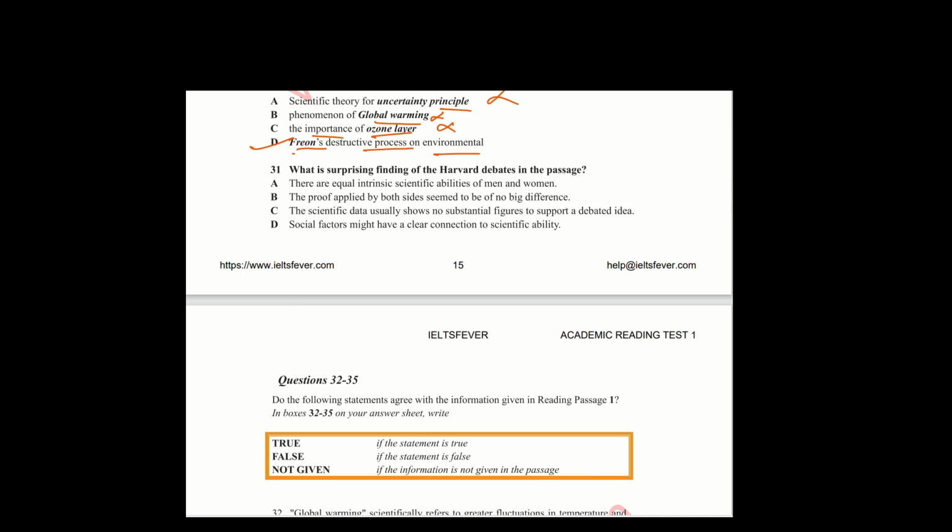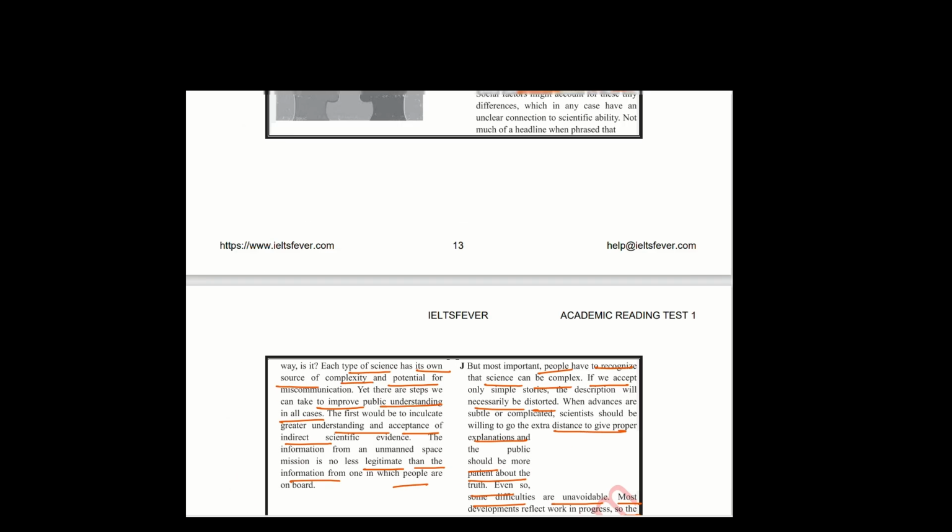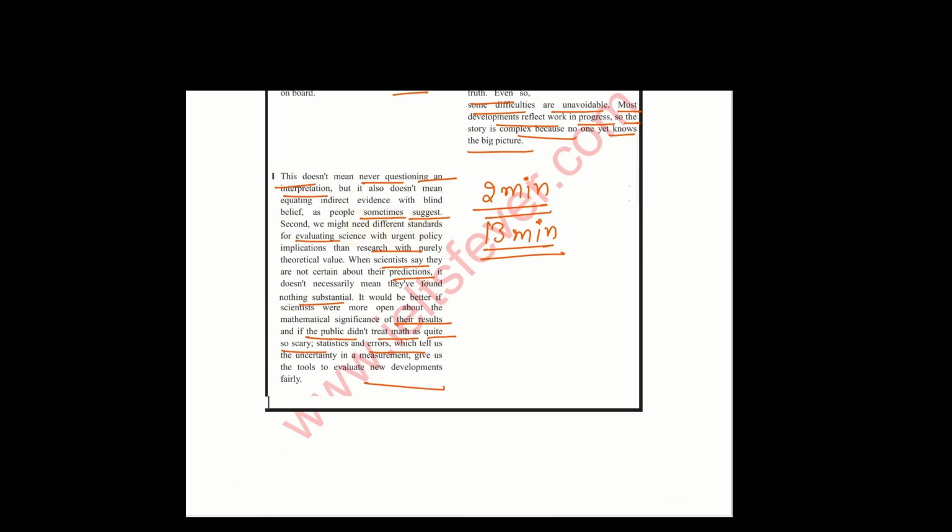What is the surprising finding of Harvard debates in the passage? A: equal intrinsic scientific abilities of men and women. B: the proof applied by both sides seems to be of no big difference. C: the scientific data usually show no substantial figures to support the debated data. D: social factors might have a clear connection to scientific ability. Where is the Harvard debate word? That is in paragraph H.